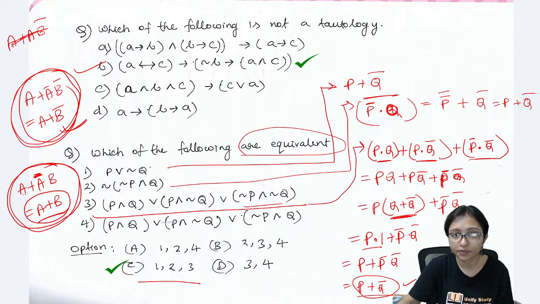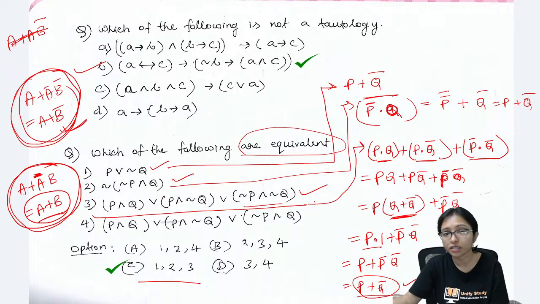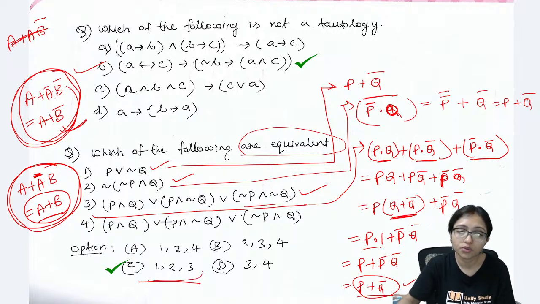So all are same. This is also same, this is also same, this is also same. I already got the result. So definitely 1, 2, 3 will be same, and this last one will not come the same.